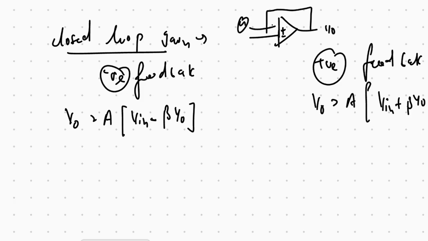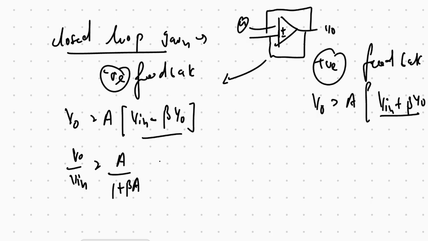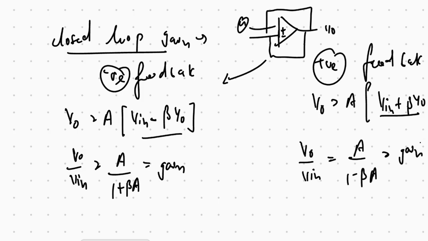So there is a signal added with the feedback signal. But when it is at the negative terminal, then we have minus beta V naught. Then V output divided by V in is A over 1 plus beta A, which is the gain. Here V naught divided by V in is A over 1 minus beta A, which is the gain. So in negative feedback, if beta increases, then gain decreases. In positive feedback, if beta increases, then gain is also increased.